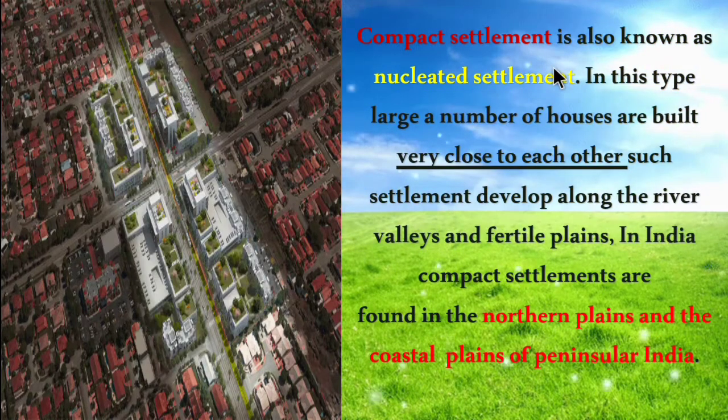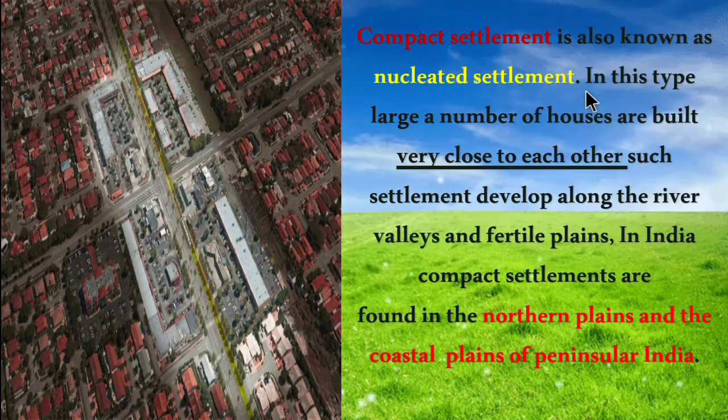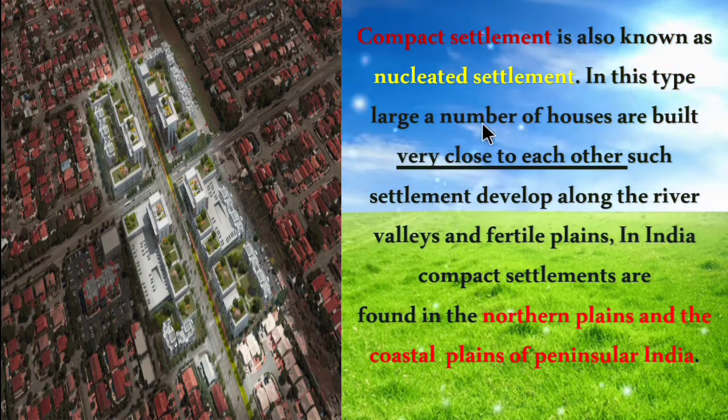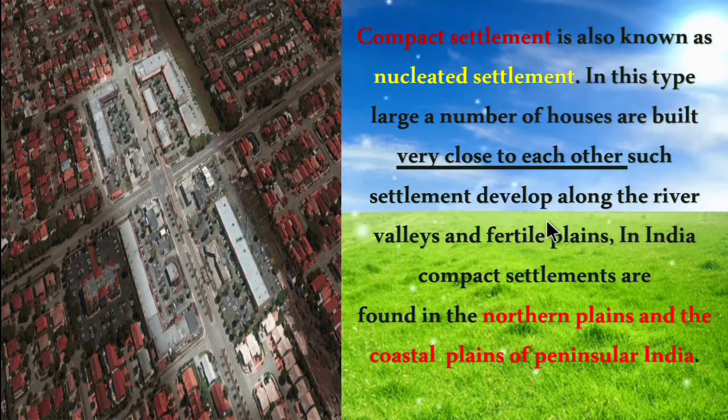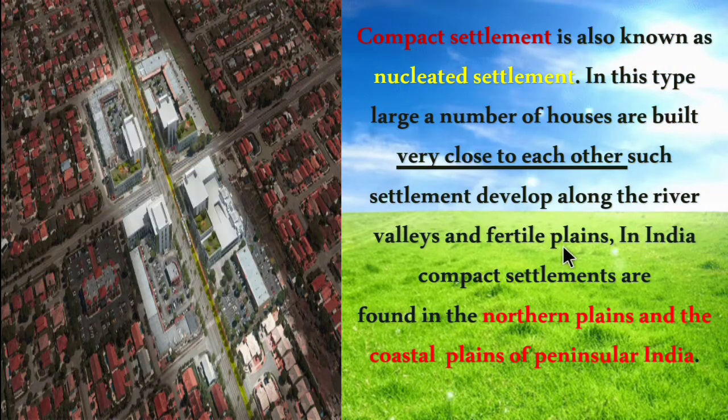Compact settlement is also known as nucleated settlement. In this type, a large number of houses are built very close to each other. Such settlements develop along the river valleys and fertile plains.